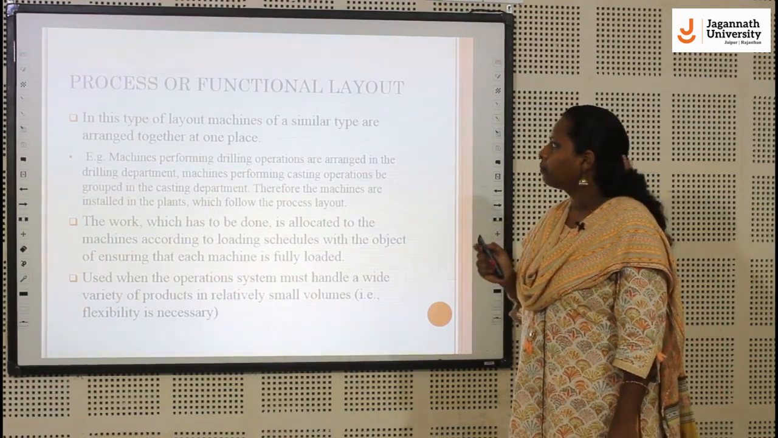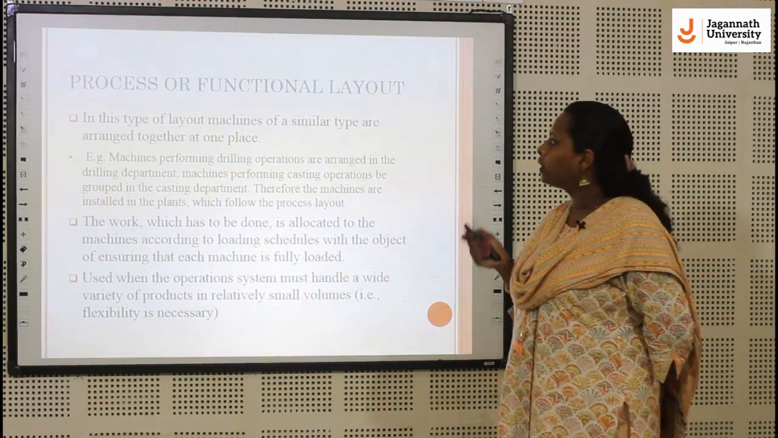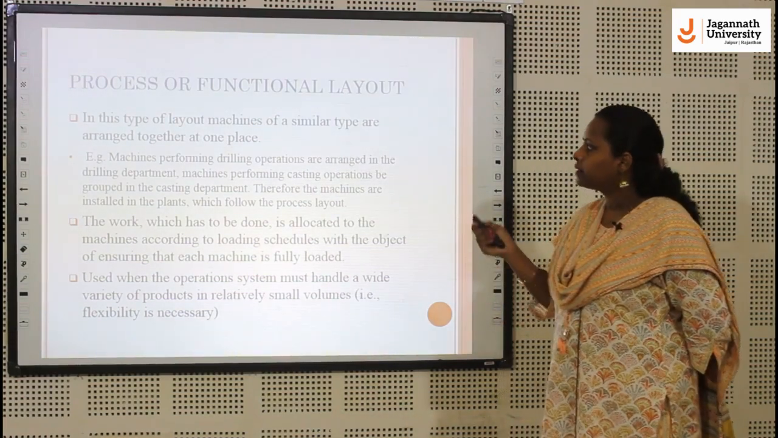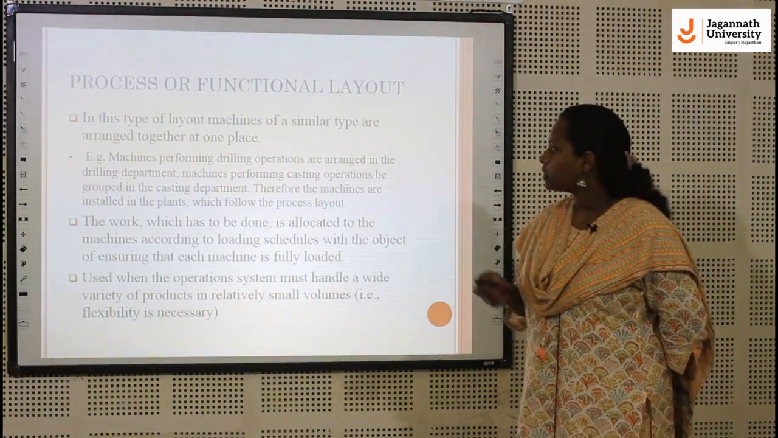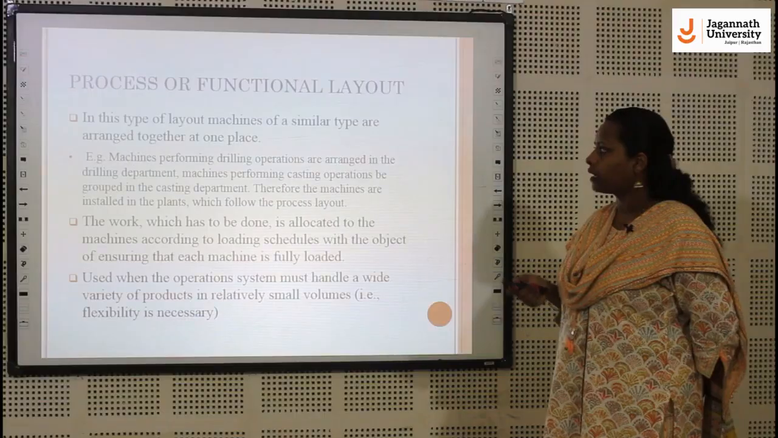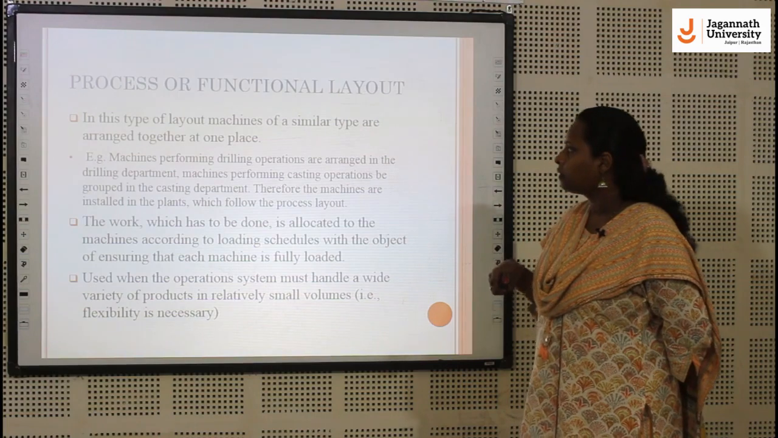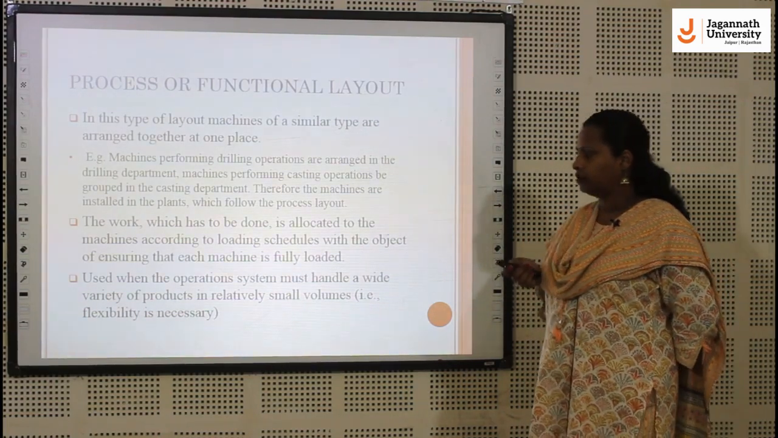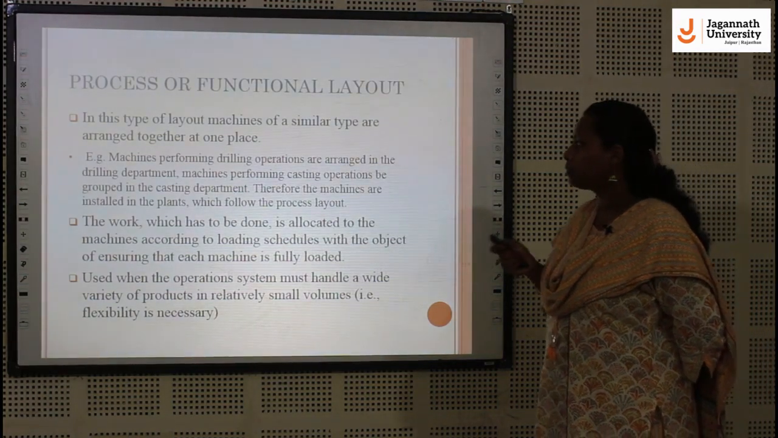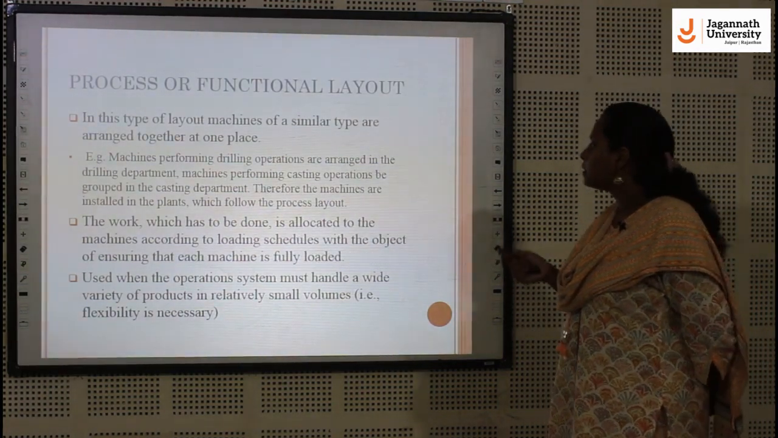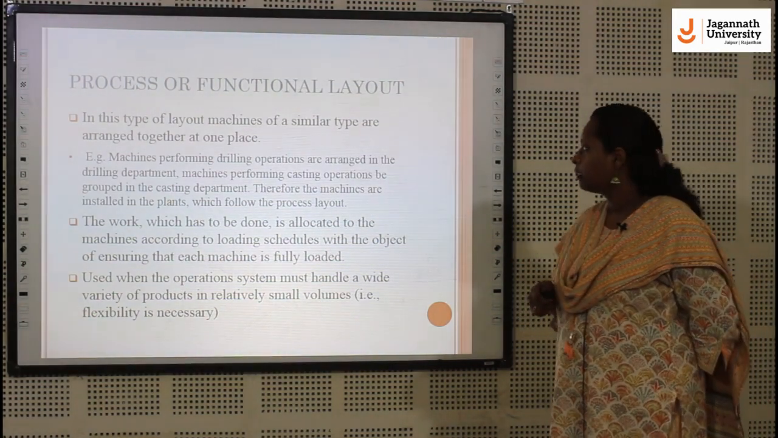In this type of layout, similar types of machines are arranged together at one place. For example, machines performing drilling operations are arranged in the drilling department. Machines performing casting operations are arranged in the casting department. Therefore, the machines installed in the plant follow the process layout. The work to be done is allocated to the machines according to loading schedules, with the objective of ensuring that the machines are fully loaded.